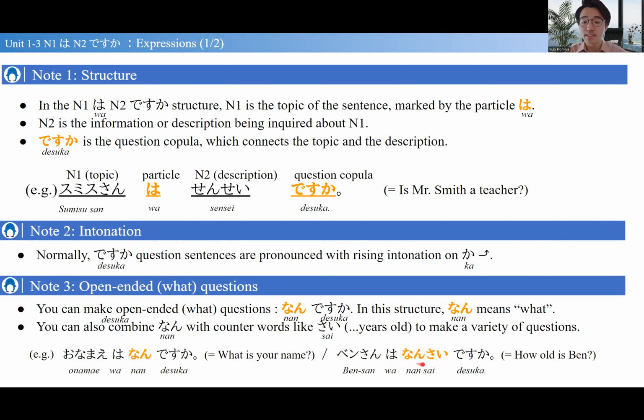So how old is Ben? 何歳? So simply adding the ka to a sentence is only going to make your sentence into a yes/no question. But if you want to make the what questions, use the 何ですか? 何歳ですか? So let's learn to make these two types of question sentences in the lesson.